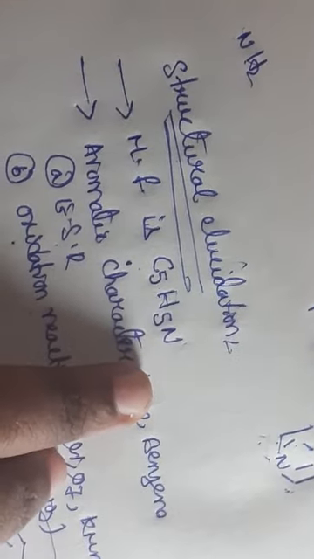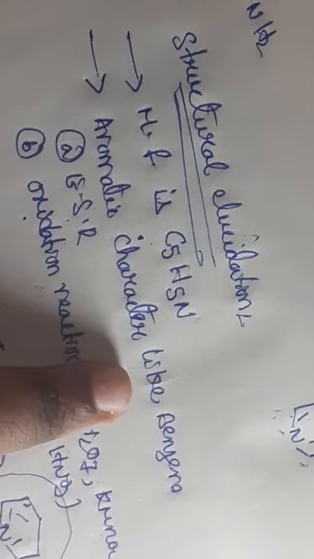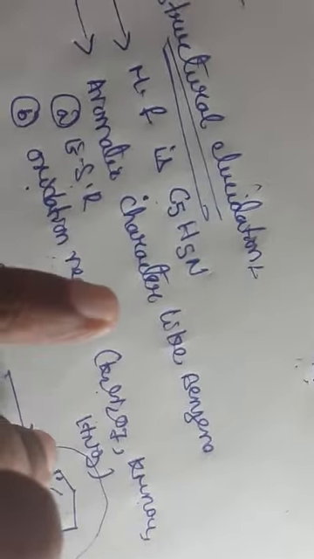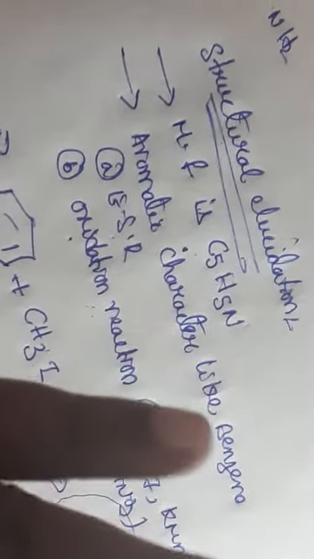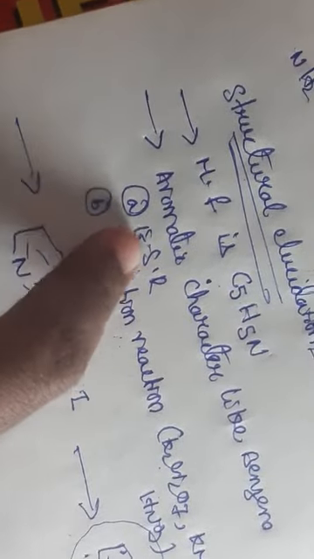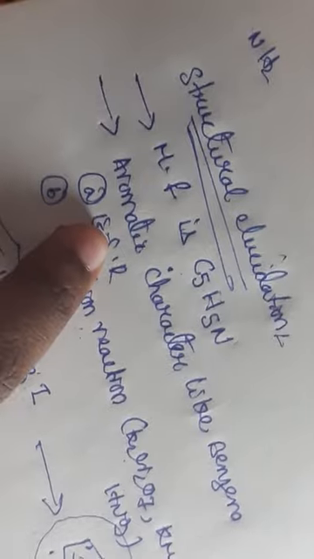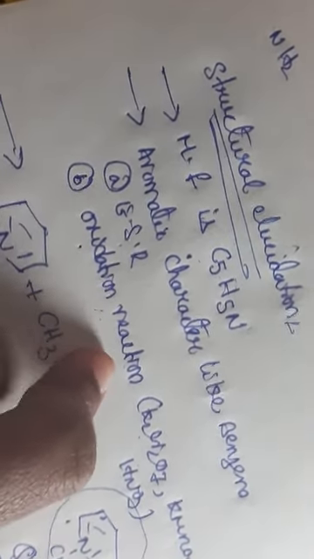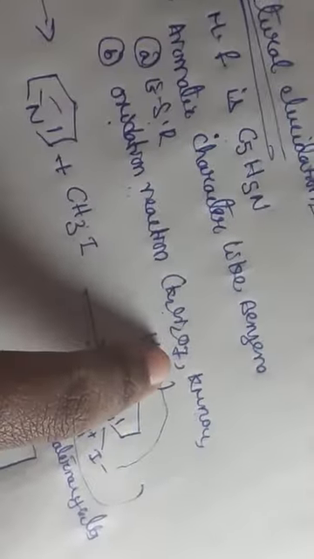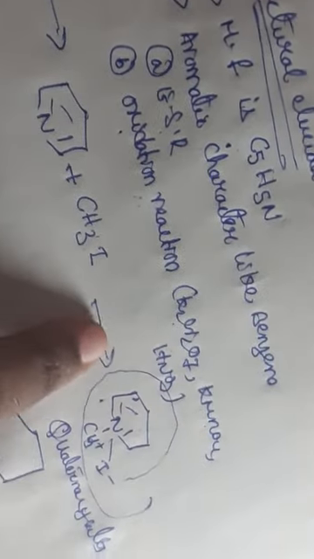What is the structural illustration of pyridine? The molecular formula is C5H5N and it behaves with aromatic character like benzene. Aromatic means delocalization of electrons, a cyclic planar ring, and it should follow Huckel's rule. It obeys electrophilic substitution reactions and oxidation reactions with agents like K2Cr2O7, KMnO4, HNO3.